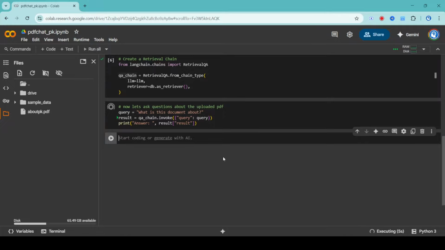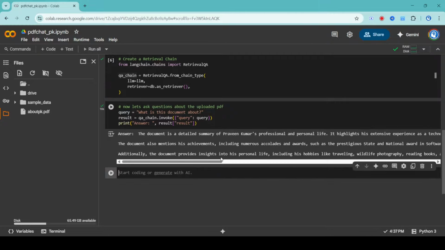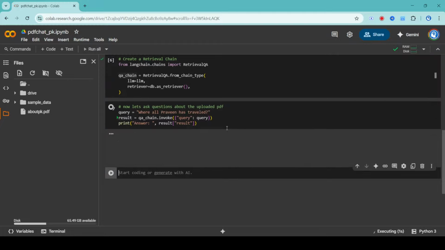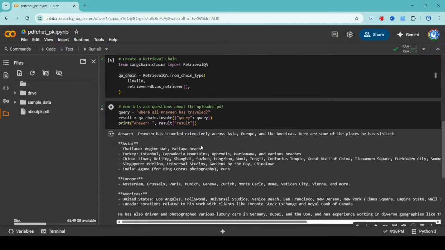There was a small typo earlier, I think that's why it was throwing an issue. Now that's fixed. The document is a detailed summary of Praveen Kumar's professional and personal life. Can you see that? Wow. So it actually read through the document, converted it to embeddings, and it's giving back in English. I'll show you something cool now: where all Praveen has traveled, because I have mentioned my travels. You're building your own personal ChatGPT, like this is your Praveen GPT, or whatever you want to call it. It says Praveen has traveled extensively across Asia, Europe, and the Americas. Here are some of the places he has visited.